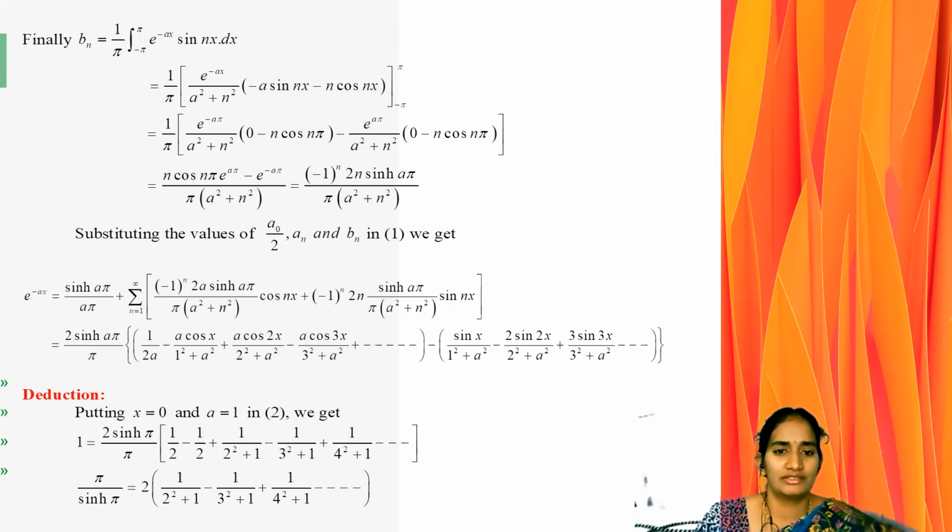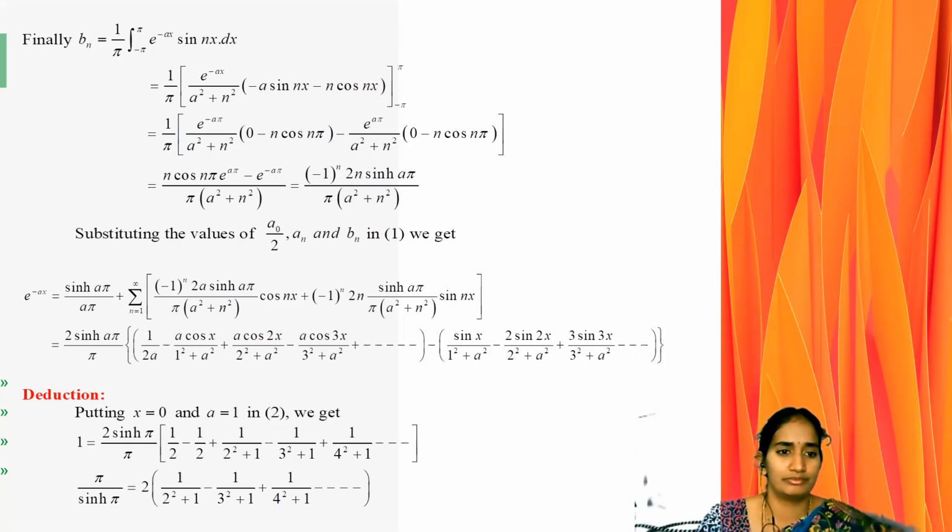Minus 1 whole power n, 2n sinh(a pi) by pi into (a square plus n square). This is the value of bn. We have already found a naught by 2, an and bn, and we are substituting these values in equation 1.